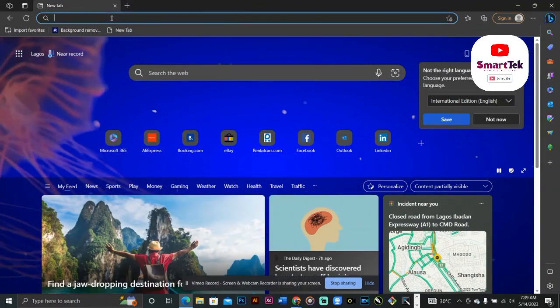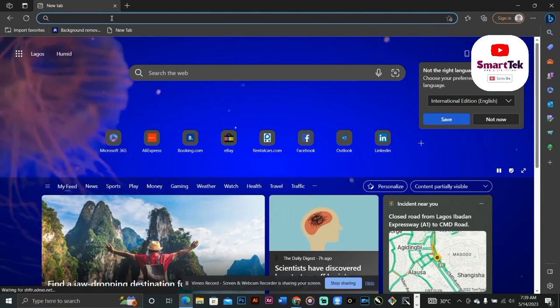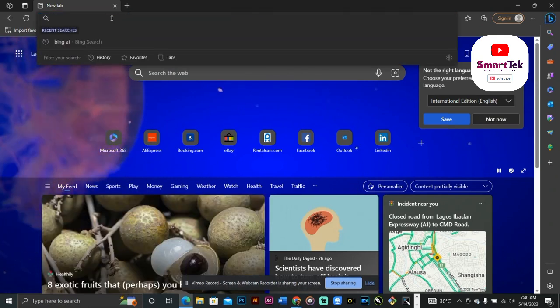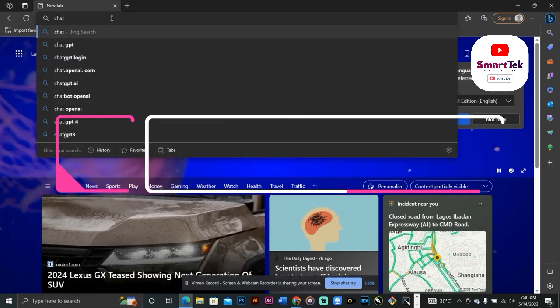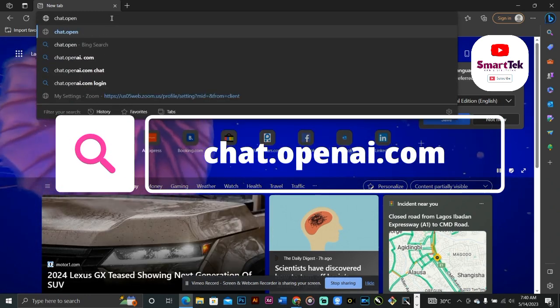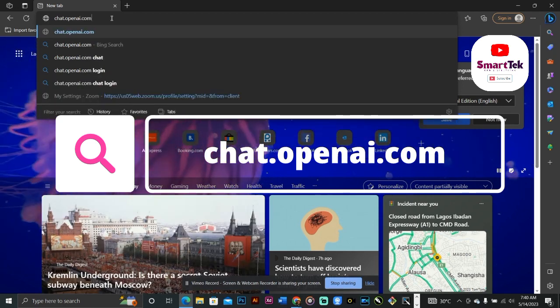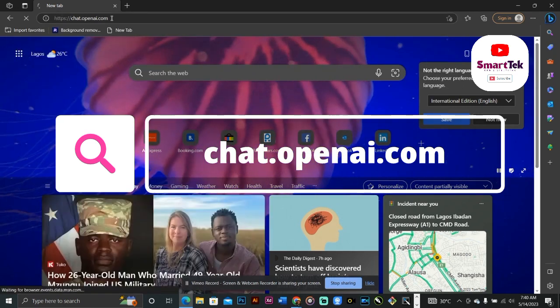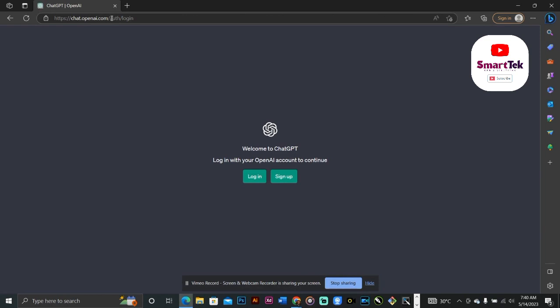If you want to access ChatGPT, you first of all go to chat.openai.com. Can you see it? Chat.openai.com. So you click enter, and it's going to take you to this page. Now I'm not using the phone number that I've already used before, because if you do that, it's not going to work. It's going to tell you to log in instead of to sign up. So I'm going to use another number.